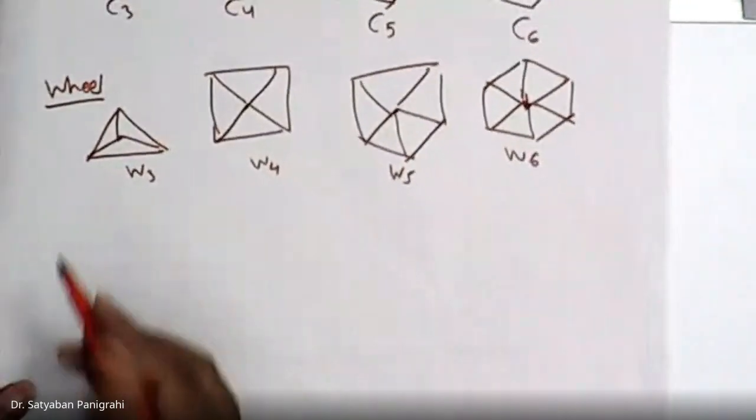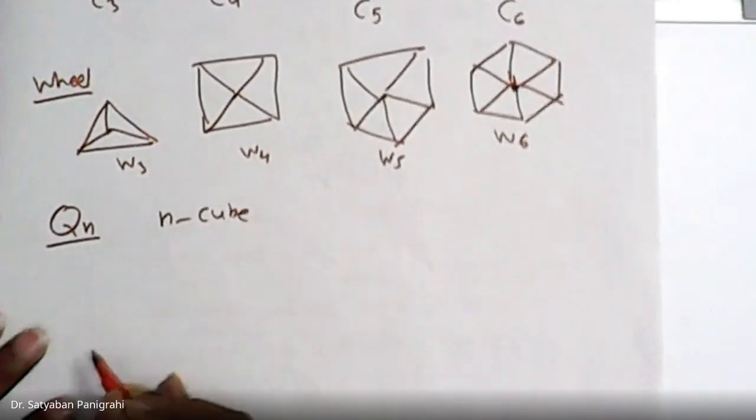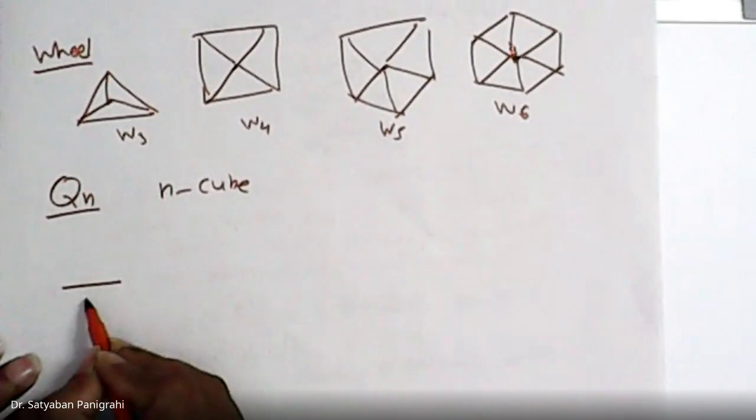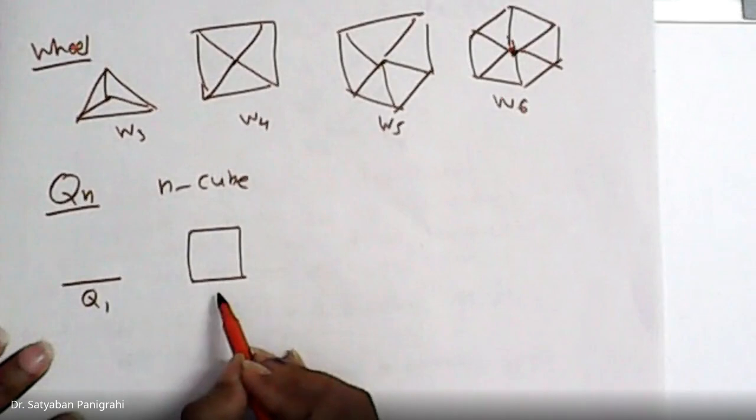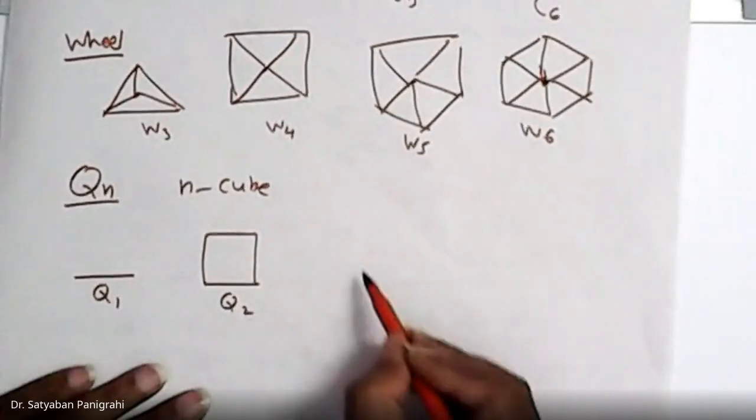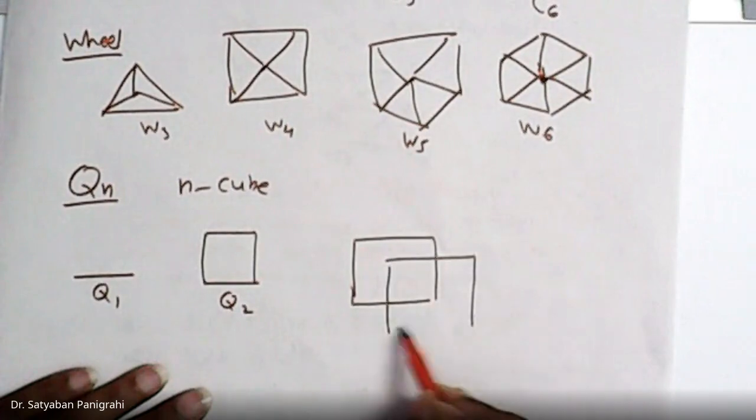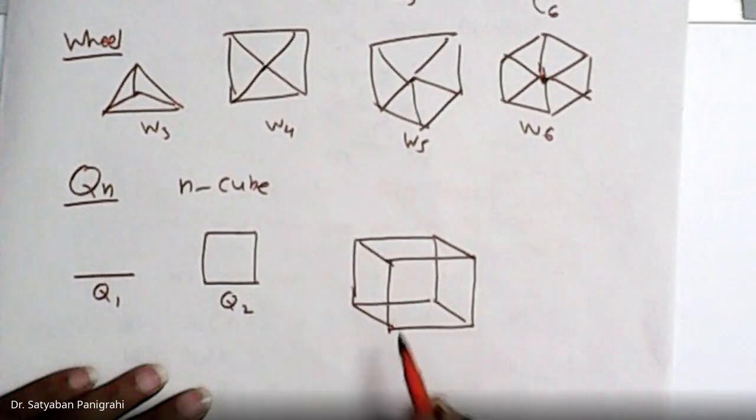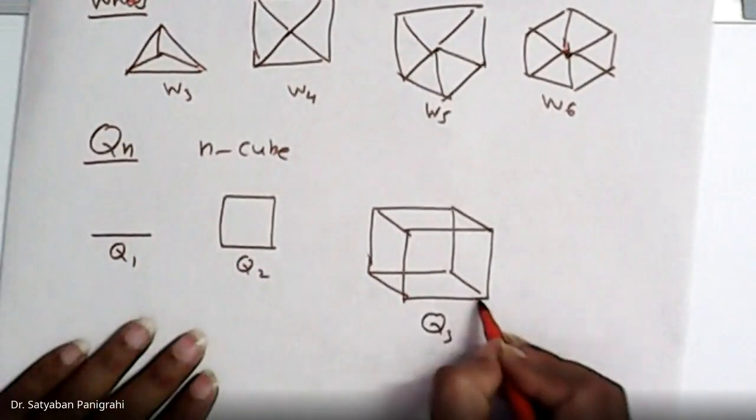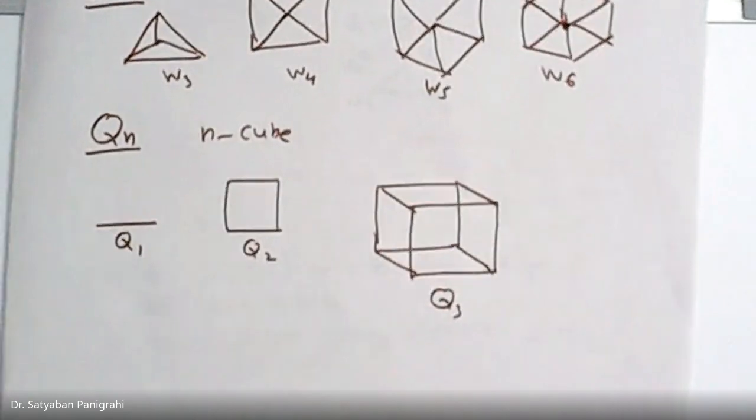And the last one is Qn, n cube. You can simply define this is Q1, 1 cube, this is 2 cube, Q2. For 3 cube, we have to draw in a slightly different way. This much. Okay, this is Q3. For Q4, construction is not easily possible, but you can make it.